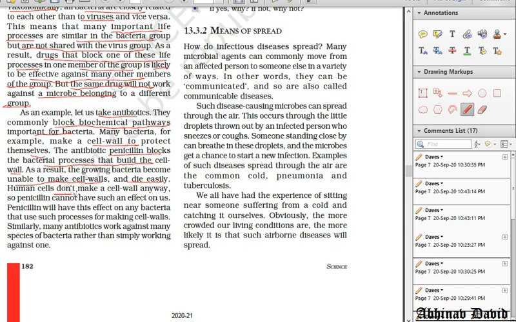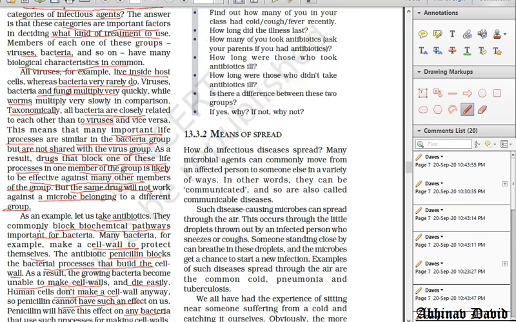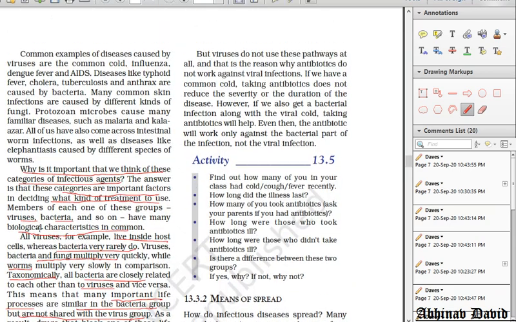Human cells don't make a cell wall, so penicillin cannot have such an effect on our body. Penicillin has this effect on any bacteria which use the same process for making cell wall. Similarly, many antibiotics work against many species of bacteria rather than just one, because the same type of bacteria use the same biochemical process to make cell wall.